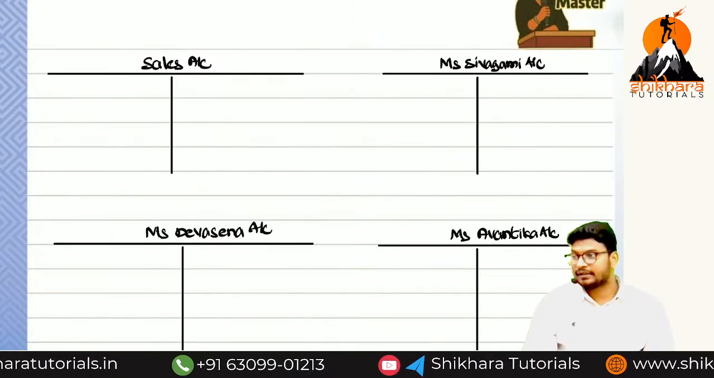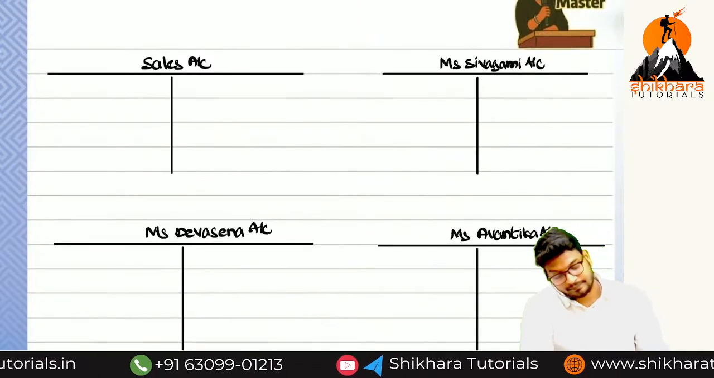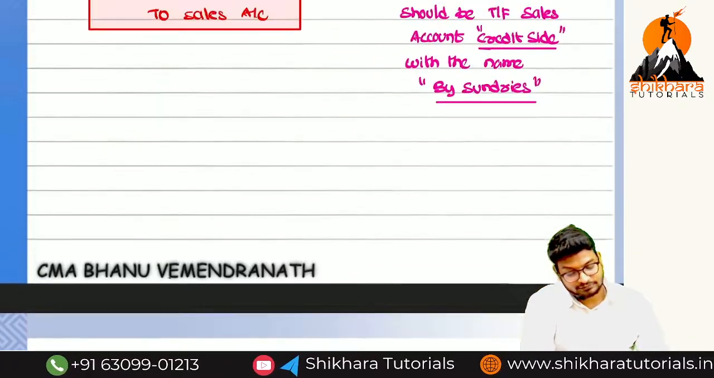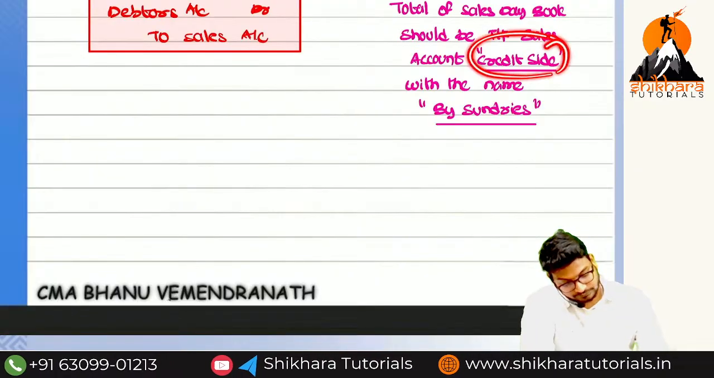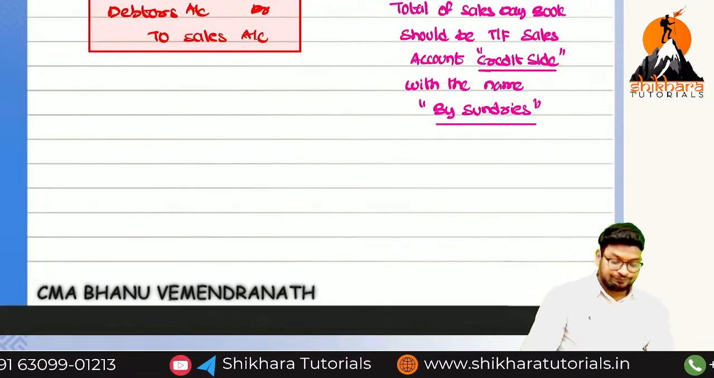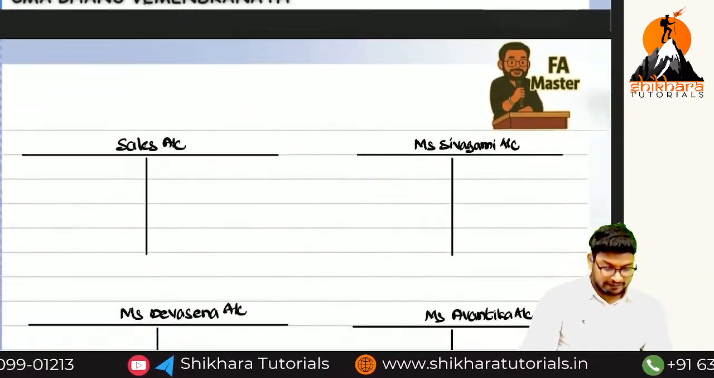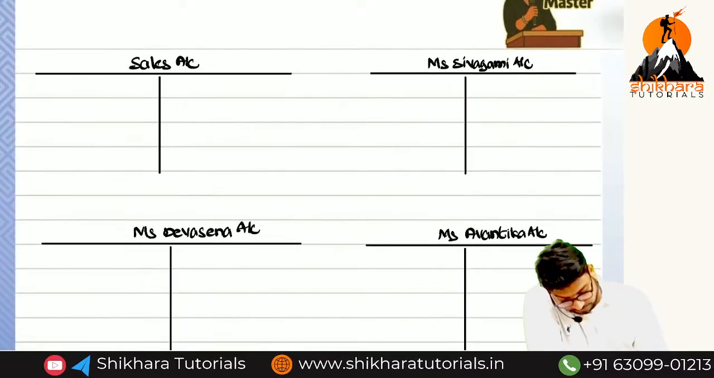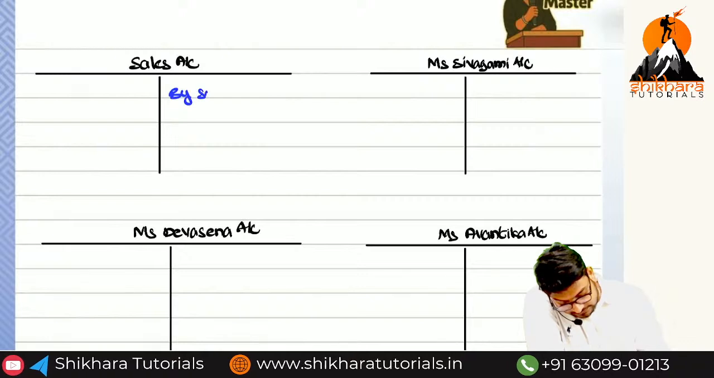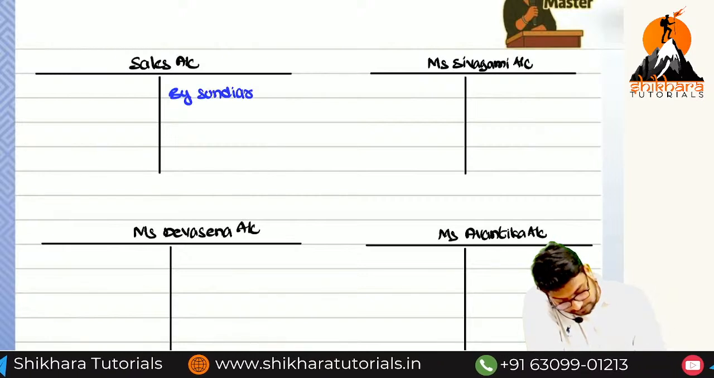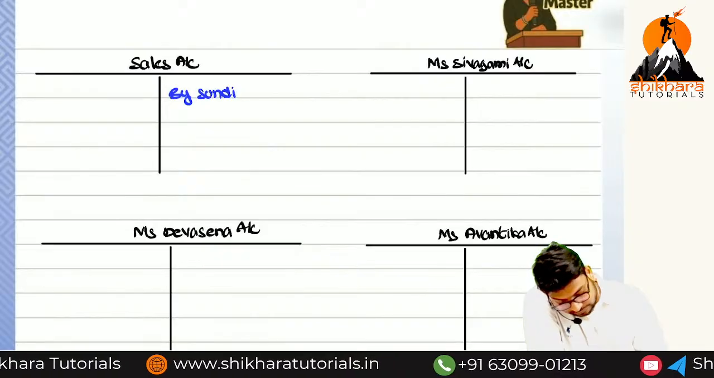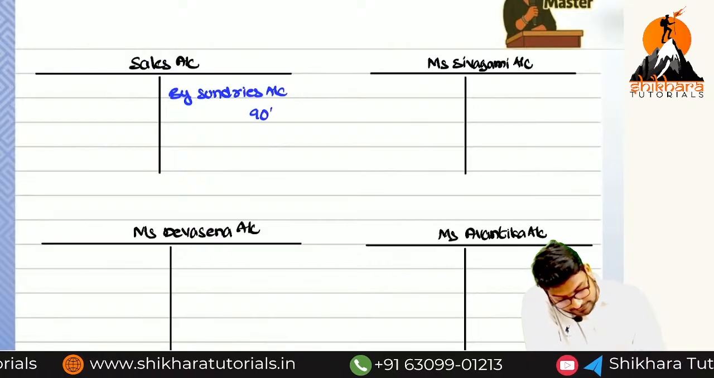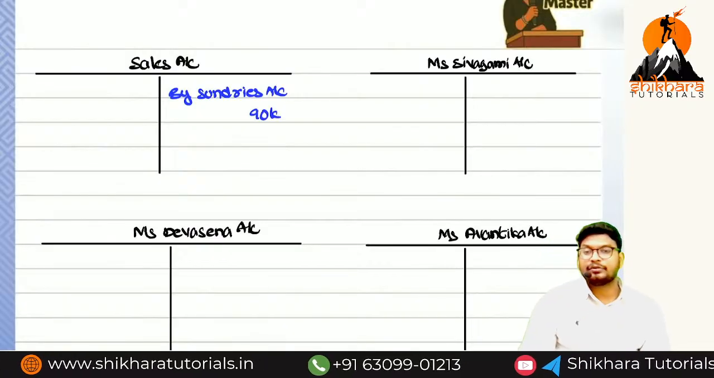Completed, amma? Have you prepared the ledgers? So first, in the sales account, which side, ma? Debit side or credit side? Just now we have seen the credit side, with the name "By bank and this". What is the total amount, ma? 90,000. How much, ma? 90,000.